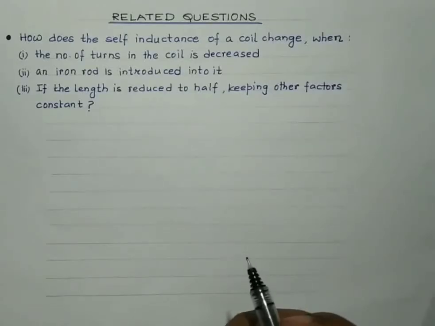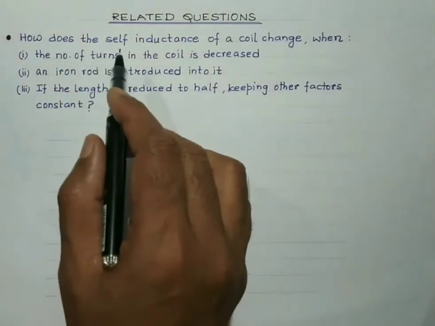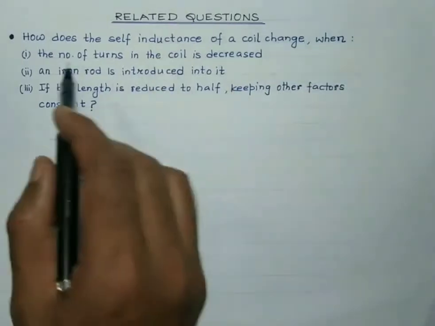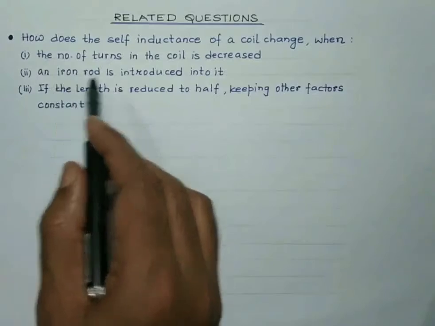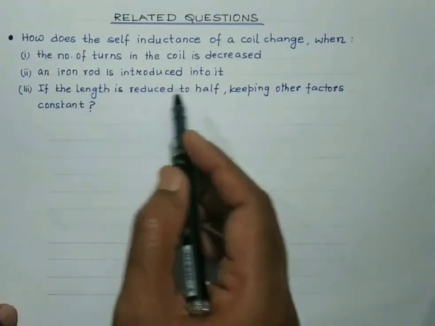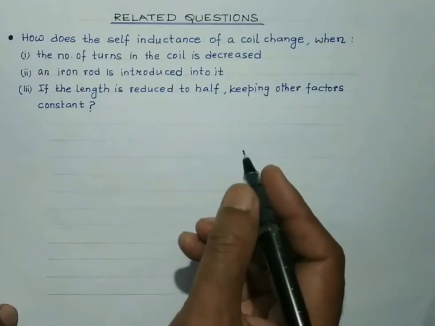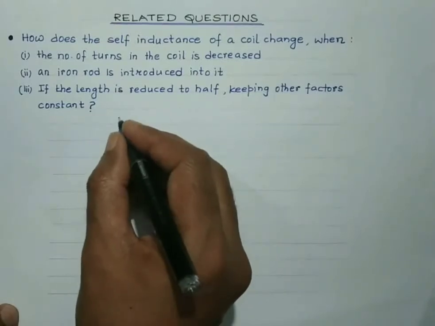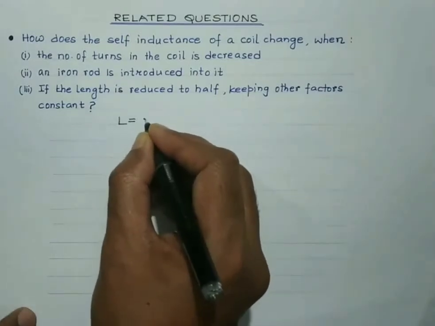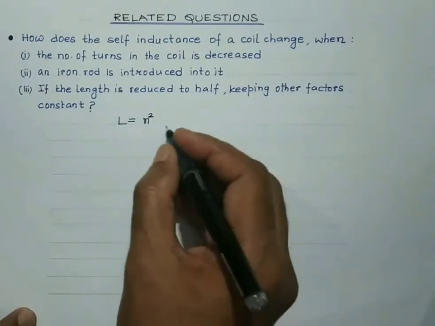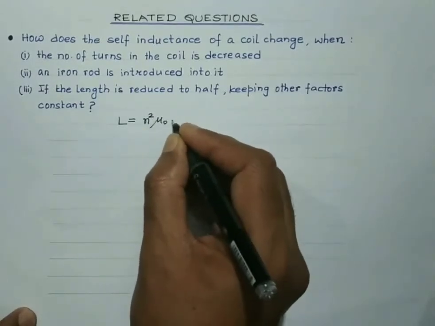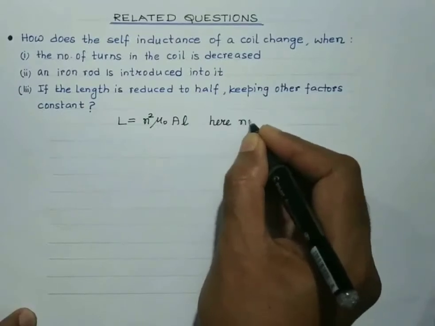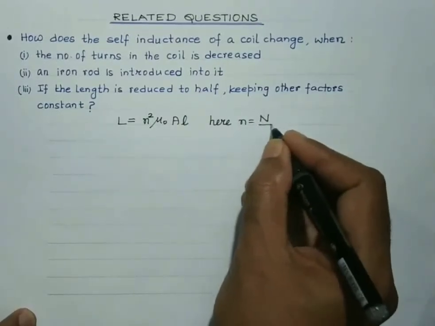Now let us attempt this related question. We are supposed to find out how the self-inductance of a coil changes when the number of turns in the coil is decreased, an iron rod is introduced into it, and the length is reduced to half, keeping other factors constant. So students, in this case, we should be aware of the formula for the self-inductance. The self-inductance of a coil is given by N square mu naught AL. Now here we are aware that small n is the number of turns per unit length, isn't it?